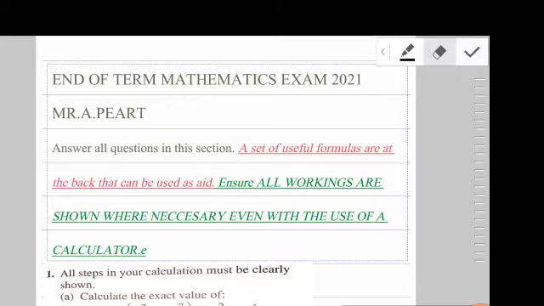Alright guys, in today's video we're going to be doing a paper that I created for my students for the end of term mathematics exam 2021. This paper was created based on the topics that were done throughout the period of September to December of the year 2021.